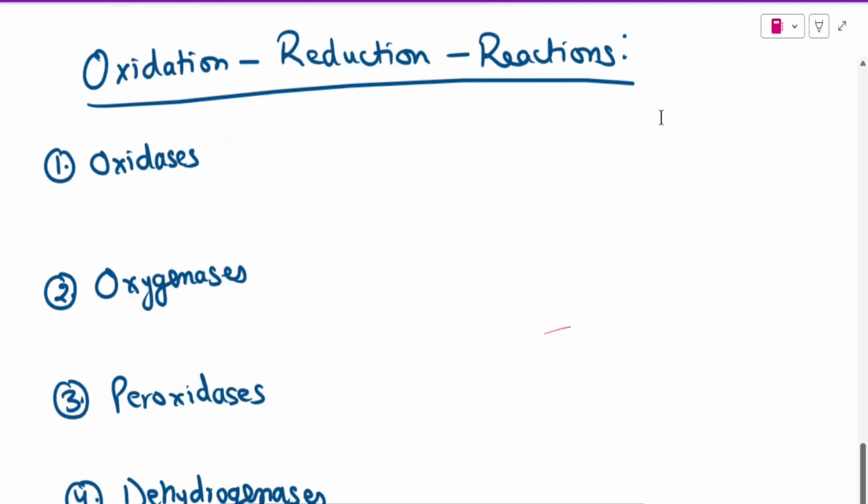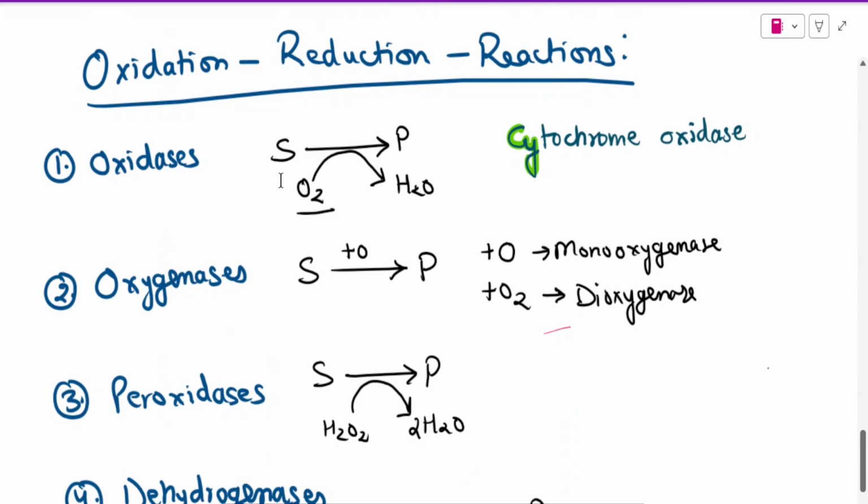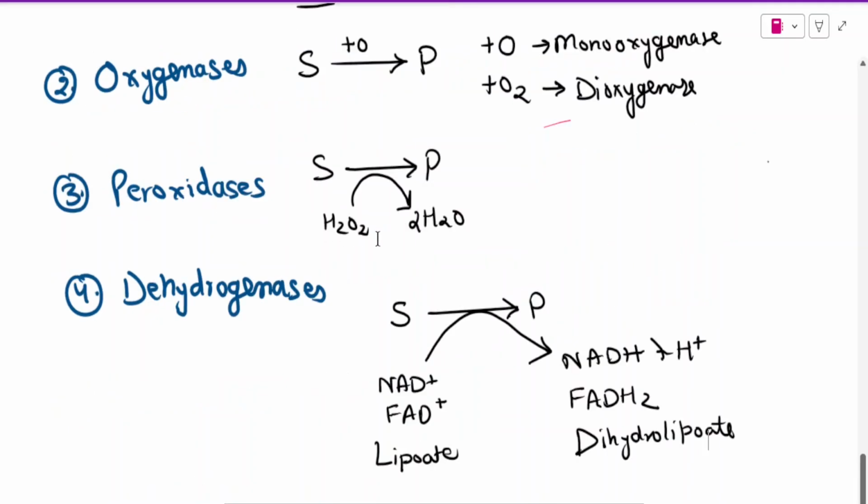Let's talk about some common names of enzymes which are involved in oxidation reduction reactions. These enzymes in which the substrate is getting oxidized and the electron acceptor is oxygen itself, we call such enzymes oxidases. If there is physical addition of oxygen either as an atom or molecule, we call such enzymes oxygenases. If the electron acceptor is hydrogen peroxide, we call such enzymes peroxidases. And if the electron acceptor is some molecule like NAD, FAD or lipoate, we call such enzymes dehydrogenases.